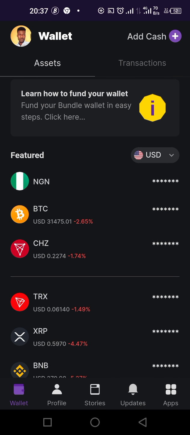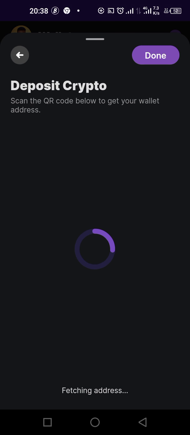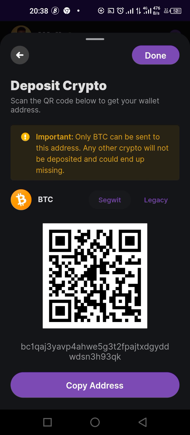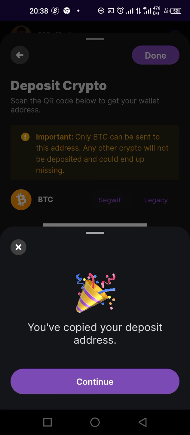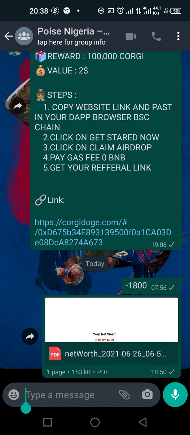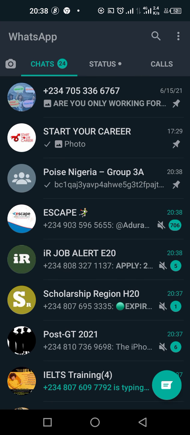So how to trade? Let me say I want to trade Bitcoin and I have money, I will just go to buy. If you want to receive coin, you see this receive section here. You go to receive. The minimum of Bitcoin you can deposit in your wallet is shown here. Please do not deposit a smaller amount. Okay, I understand. So you copy the address, then send it to that person. Maybe you can send it to your WhatsApp number. I paste it here and send it to the person already.